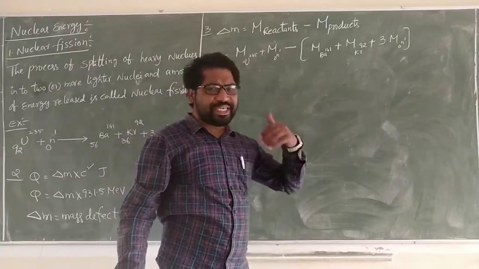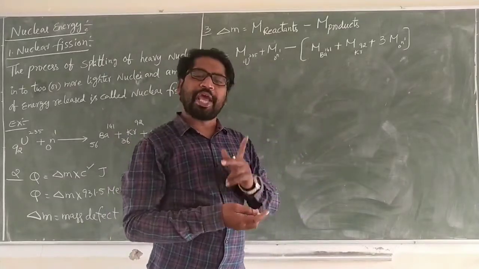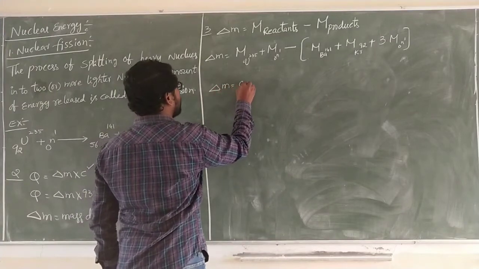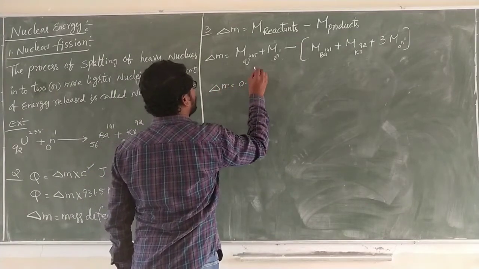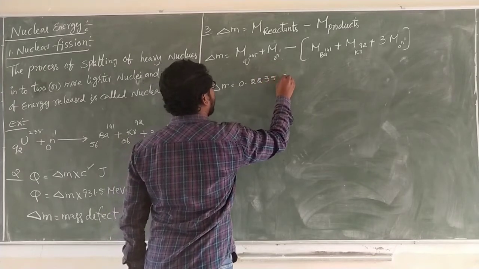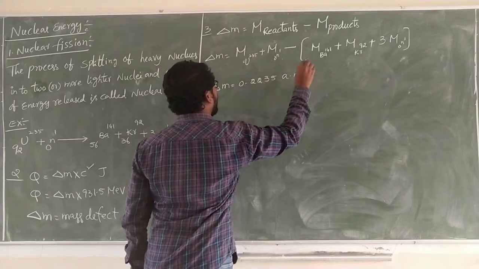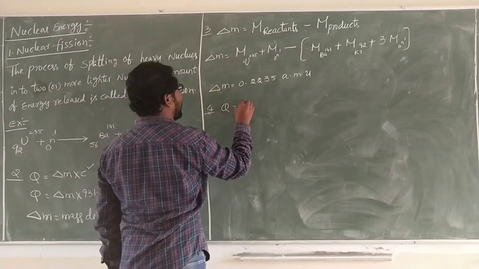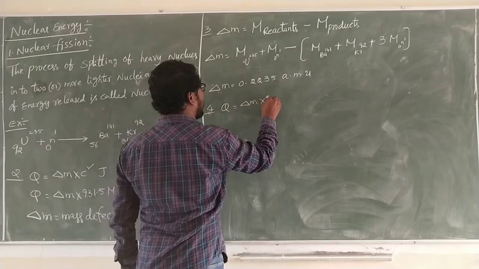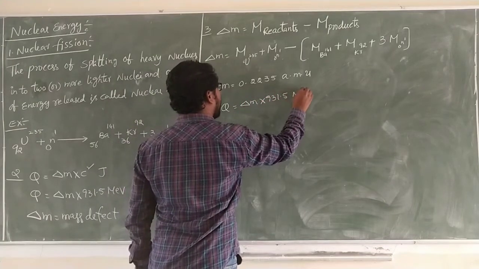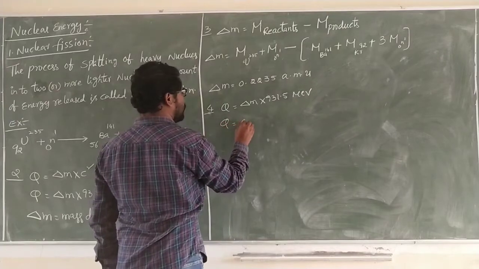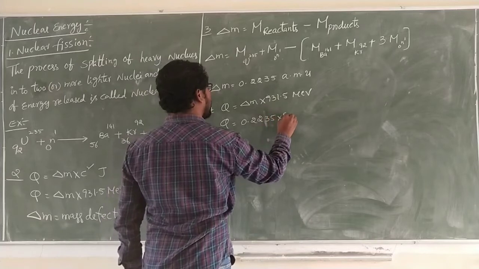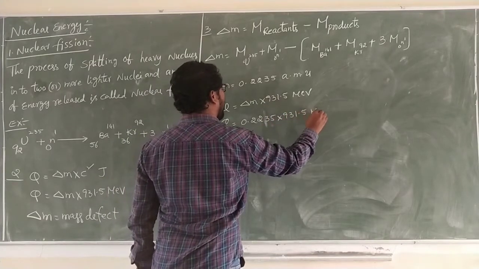Those are calculated in terms of AMU, atomic mass units. Finally, we get delta M equal to 0.2235 AMU. Then we know that Q is equal to delta M into 931.5 MeV. Q is equal to 0.2235 into 931.5 MeV.